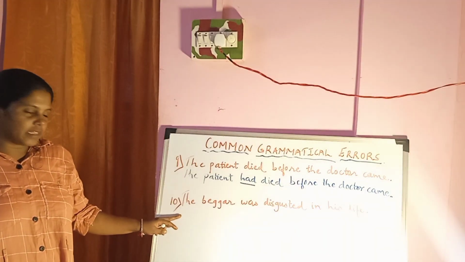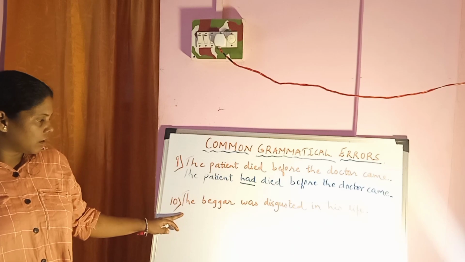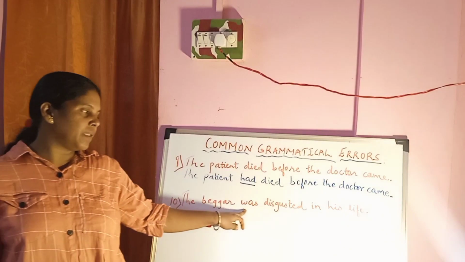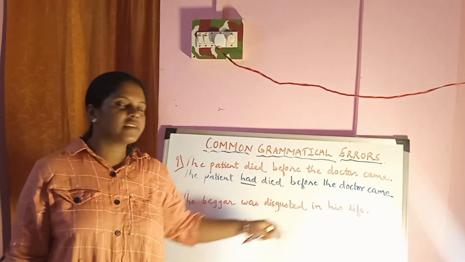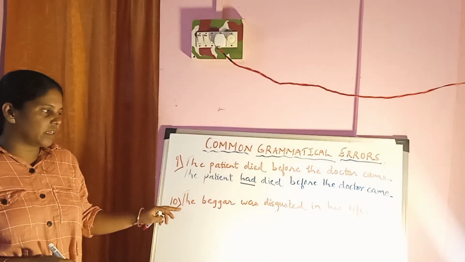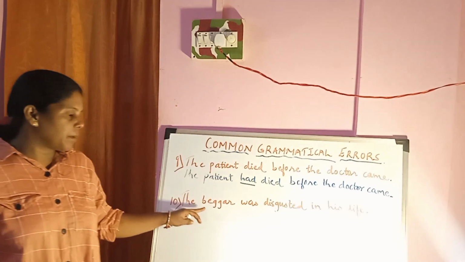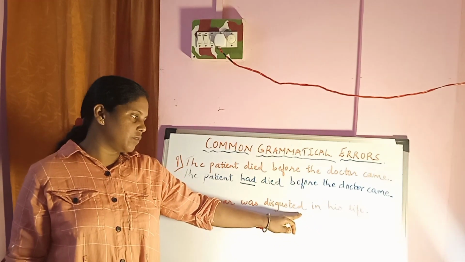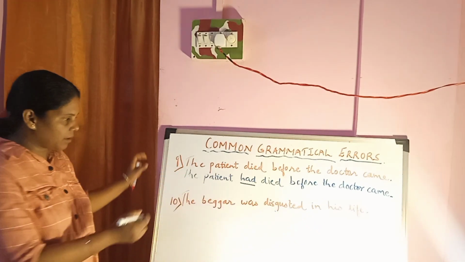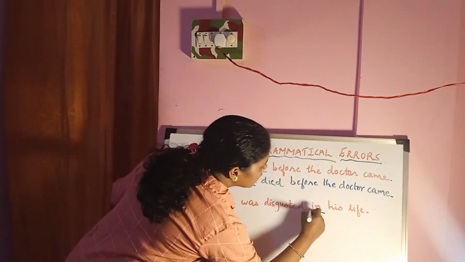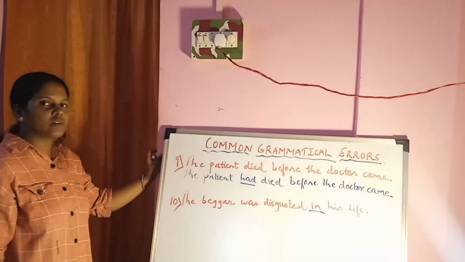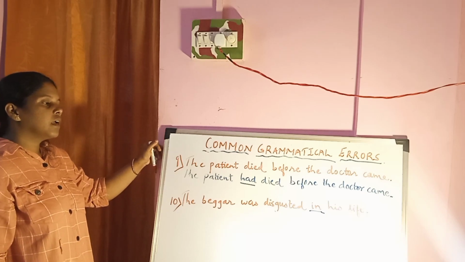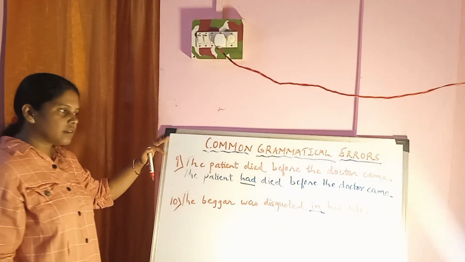Look at sentence number 10. "The beggar was disgusted in his life." The beggar was not happy in his life. In is the wrong preposition that is used. It should be like this: the beggar was disgusted with his life. With is the correct preposition which should be used in the sentence. The beggar was disgusted not in his life but with his life.